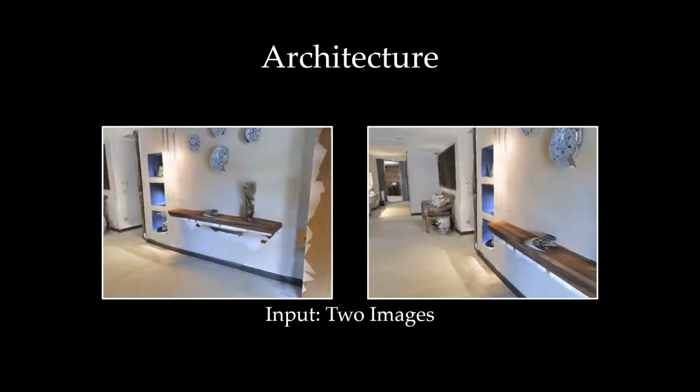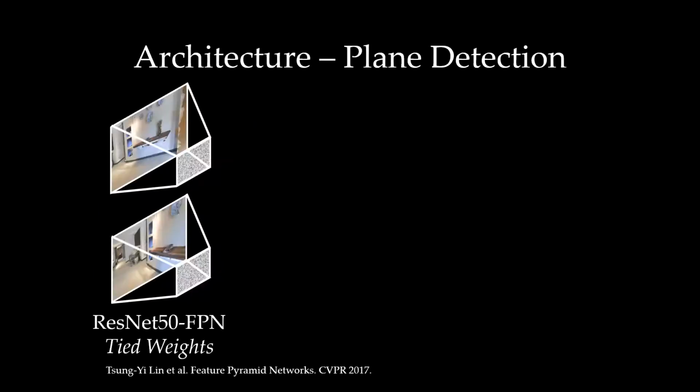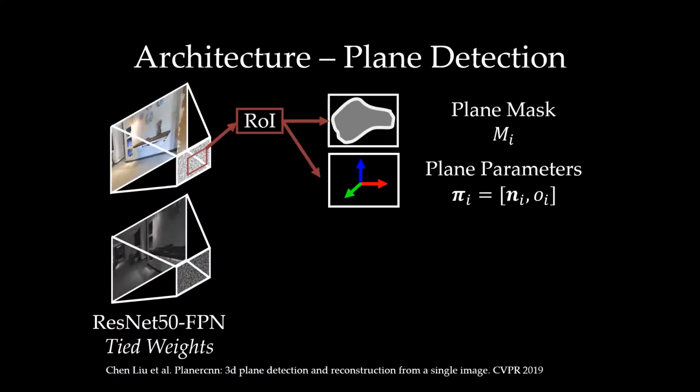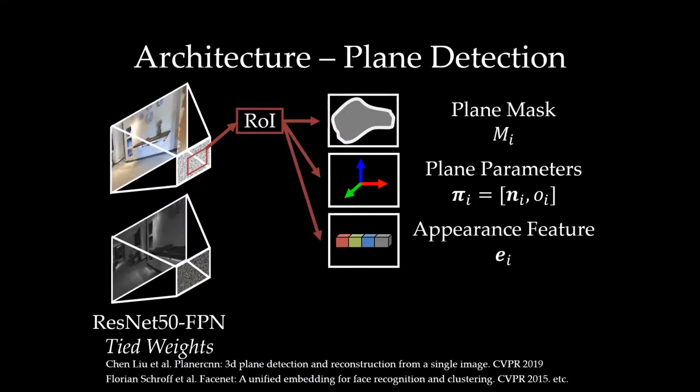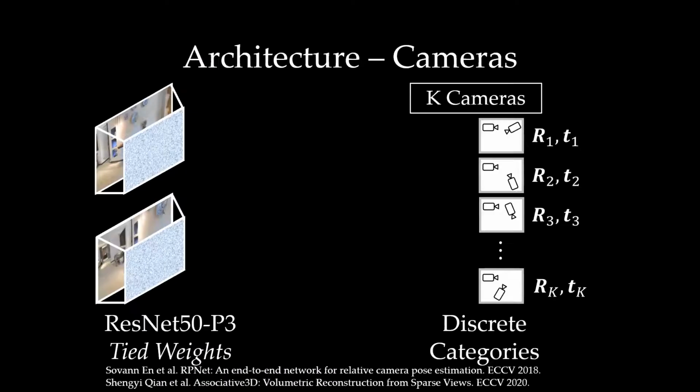The input to our system is two images. The system produces backbone features using ResNet 50 FPN. Following Planar RCN, we use a region proposal network to propose boxes and then infer plane masks and parameters from the ROI aligned features. We additionally predict an embedding vector for each plane, which serves as an appearance feature to compare the similarity of surface texture across views.